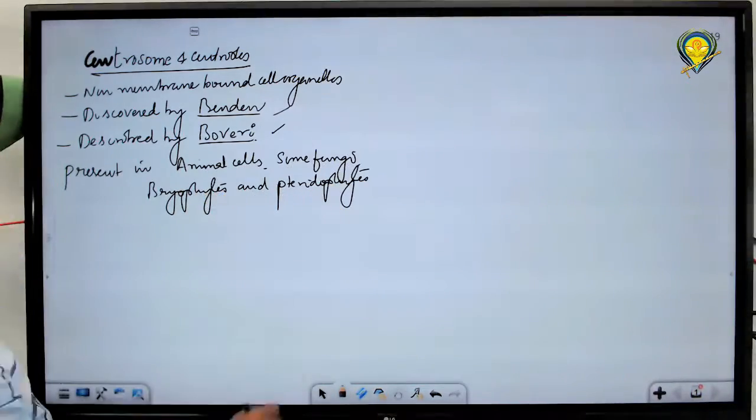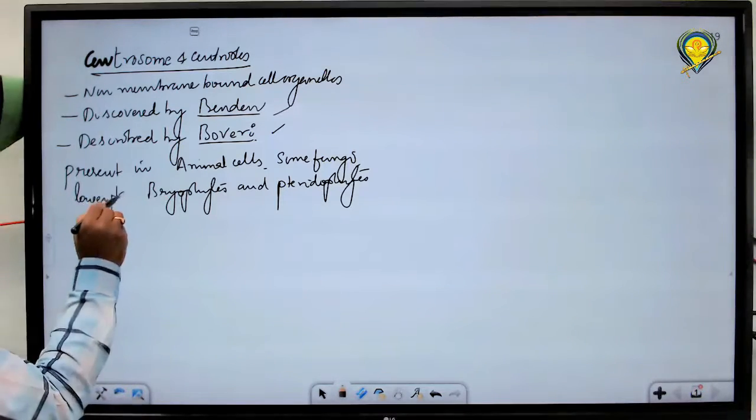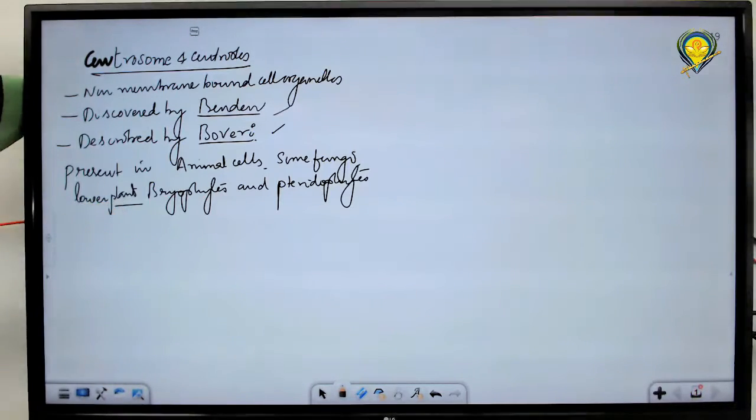Generally, they are observed in animal cells and present also in some fungi and lower plants, like bryophytes and pteridophytes.